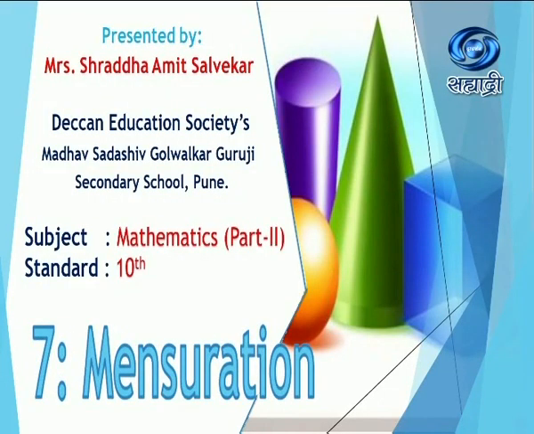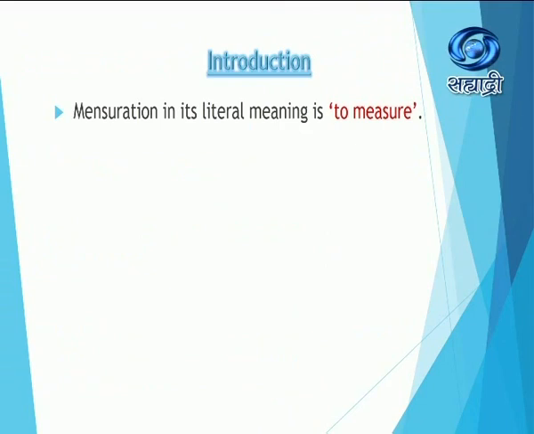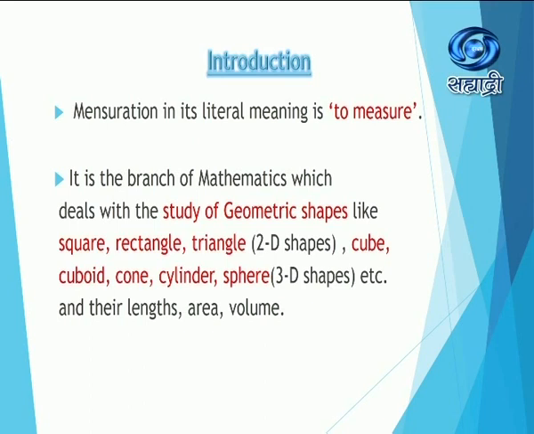Chapter number 7, mensuration. Now, what is meant by mensuration? Mensuration is to measure. It is the branch of mathematics which deals with the study of different geometric shapes like square, rectangle, triangle. Now these are two-dimensional shapes. And then cube, cuboid, cone, cylinder, sphere, etc. Now these are three-dimensional shapes. Mensuration also deals with their lengths, area and volume.